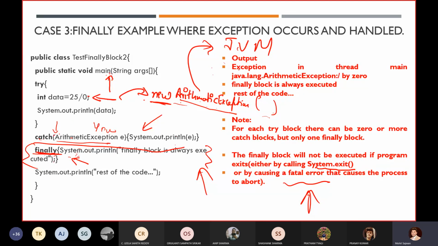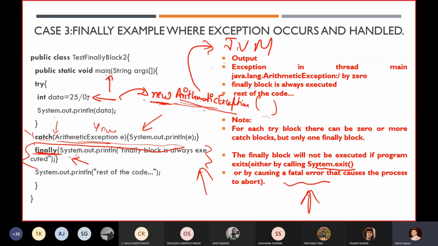It will tell the JVM, yes, I am handling it, no need to worry. Then JVM will say, okay, then handle it. Then it will execute our catch block, and whatever statements there are after that, it will execute all those statements. So this is all about what we have learned so far about how our objects get created intrinsically.